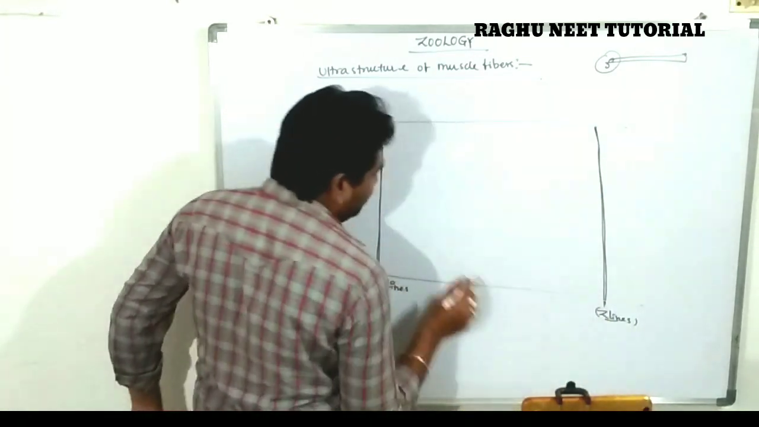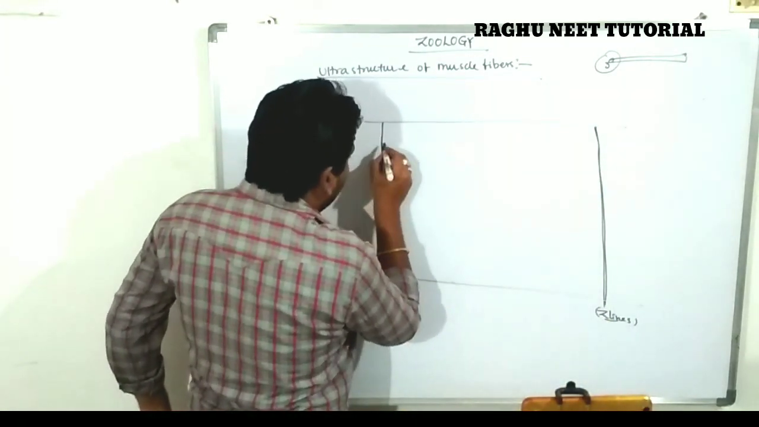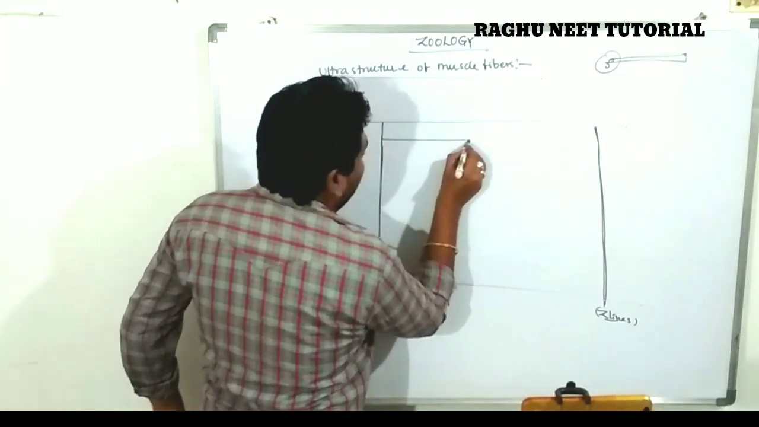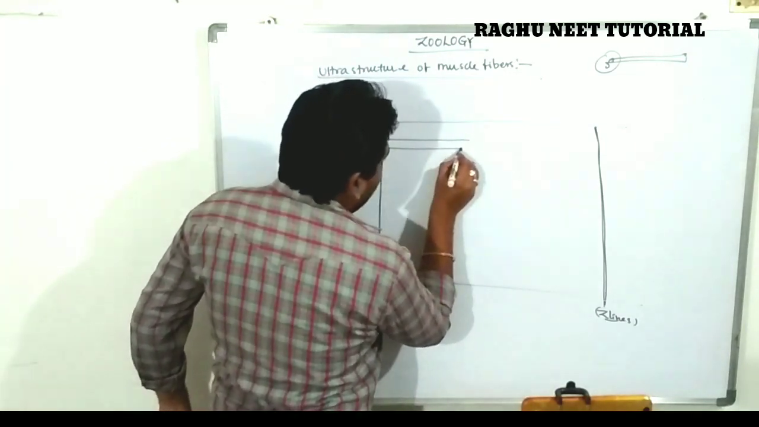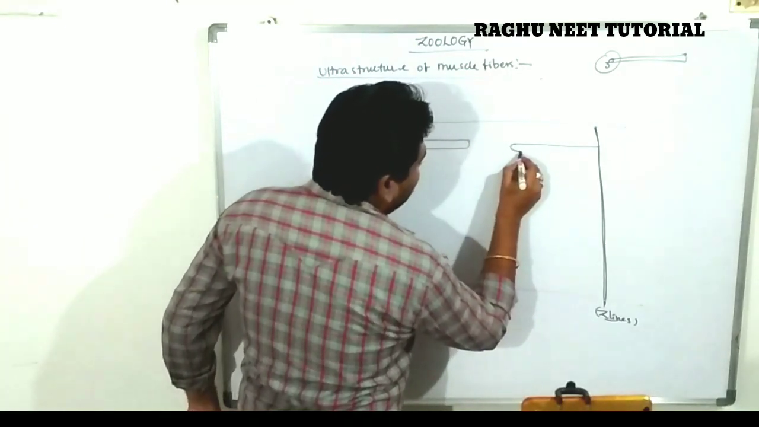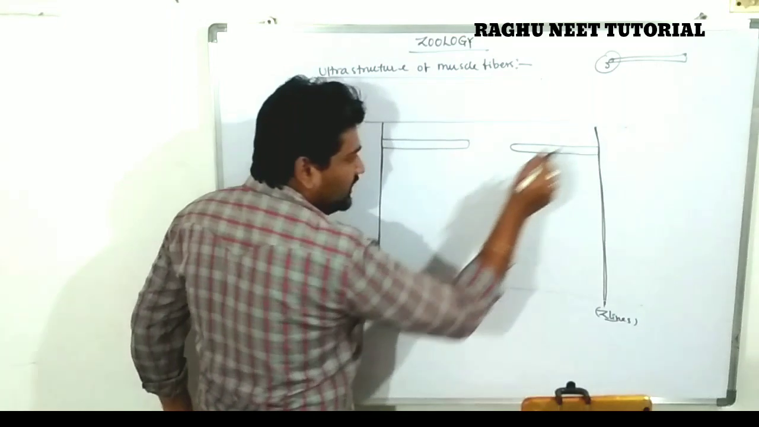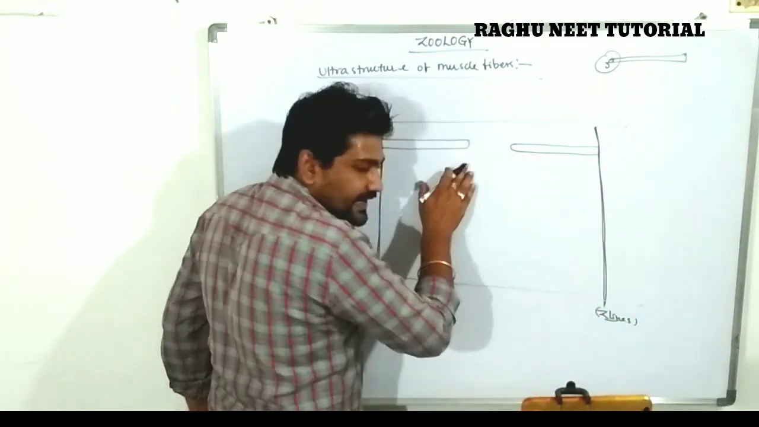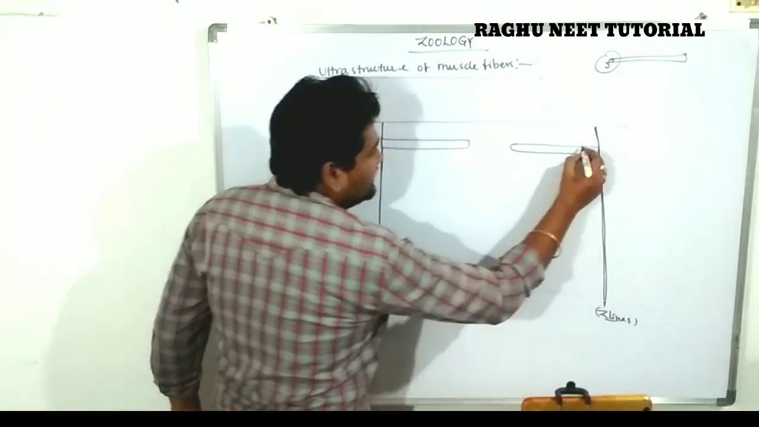This is one of the muscle fibers. The muscle fiber consists of thin filaments. One end is directly attached to the Z line, and the other end is free. This is the actin, known as a thin filament.